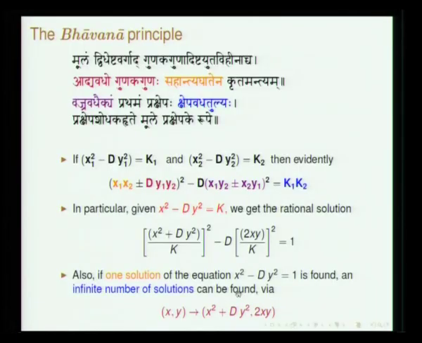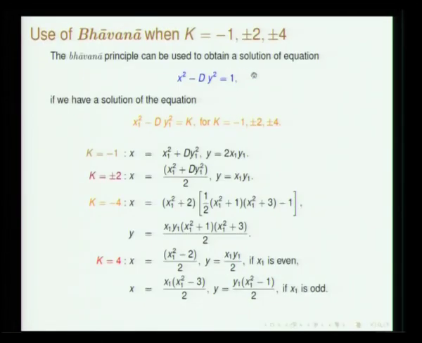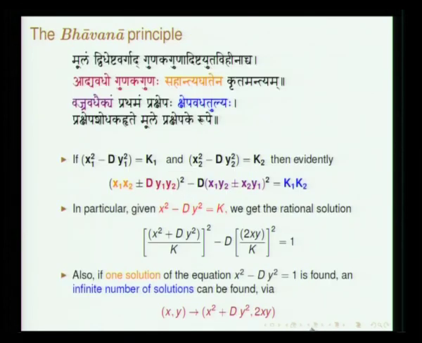This is the most important aspect of the Bhavana principle, and using this principle one will be able to get successive values of root d. Brahmagupta also presents some other cases wherein k is minus 1, plus minus 2, plus minus 4. In certain examples you can simply guess x and y such that this equation is satisfied, and once you know one solution, you can keep on generating infinite number of solutions by using the Bhavana principle.